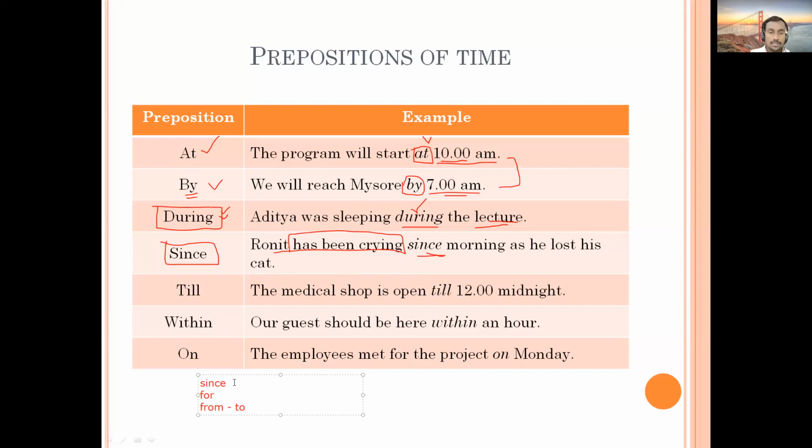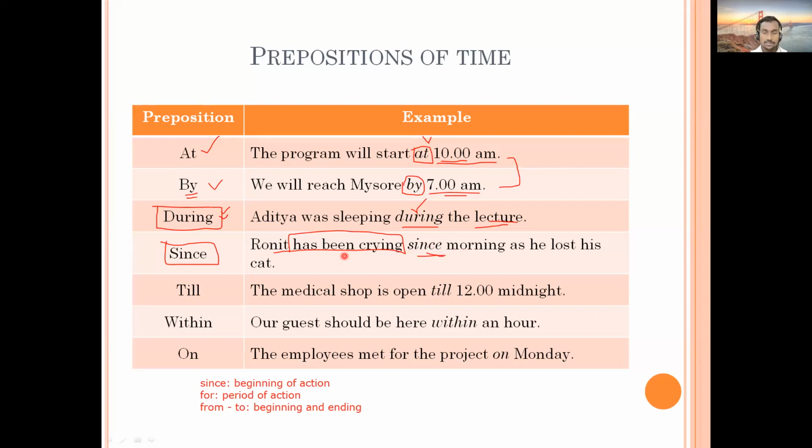Since is used to talk about the beginning of action, when that action started. For is talking about the period of action, and from to they talk about beginning and ending. This way these three words are used. For example, right now we have here since morning. What does since mean? His crying started in the morning.